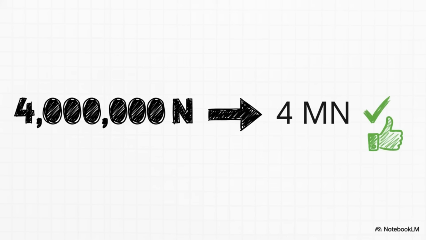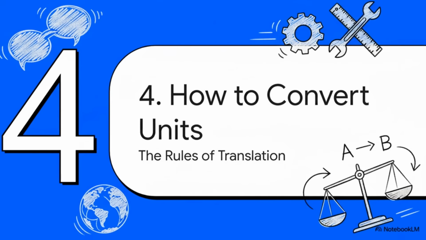So what this means in practice is that instead of writing out a big clunky number like 4 million newtons, an engineer just saves time and space by writing 4 MN for 4 meganewtons. It's cleaner, it's faster, and it's way harder to misread. So, knowing the languages is one thing, but being able to translate between them, that's an absolutely essential skill. Unit conversion is something you're going to be doing constantly as an engineer.